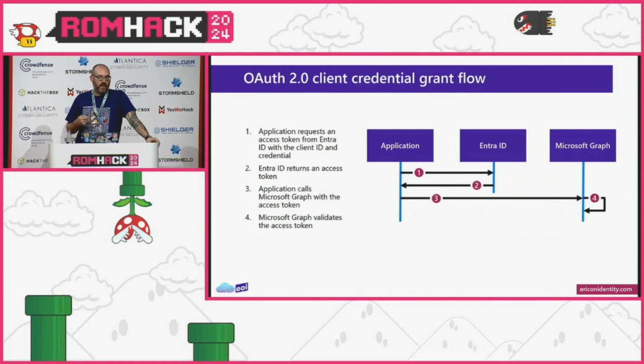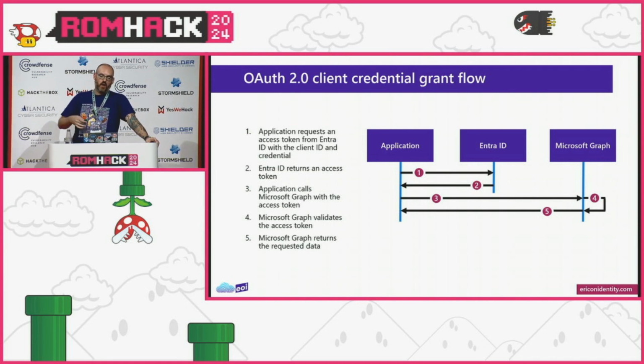Graph will validate that access token, and then Microsoft returns the requested data. And this is a REST API, so we're performing GETs if we want to read data. And more interestingly, in line with the research, we're either posting new data out there, putting data, or patching data. Usually patching is how we update things within Microsoft Graph.